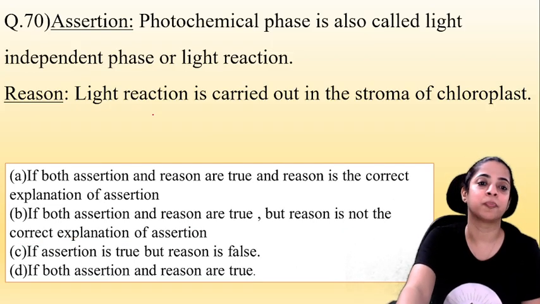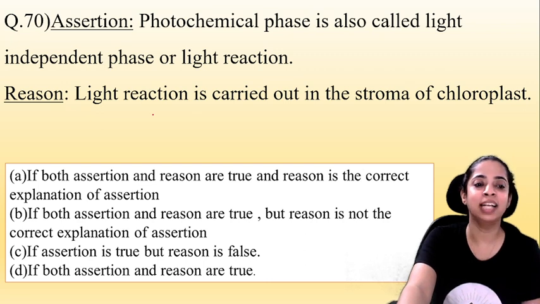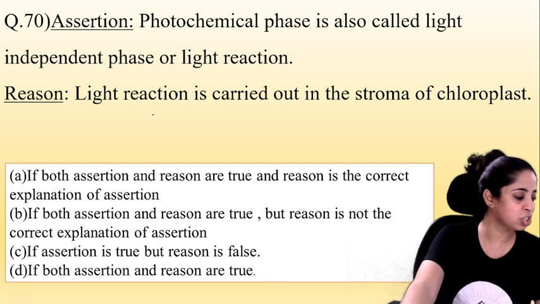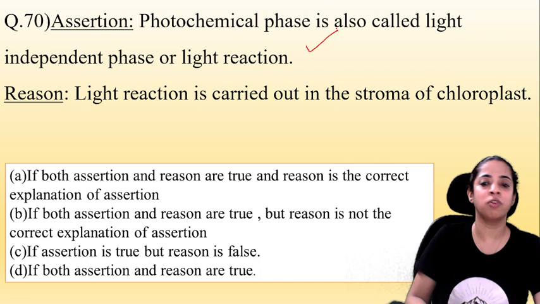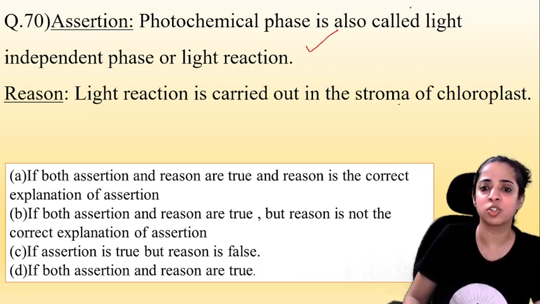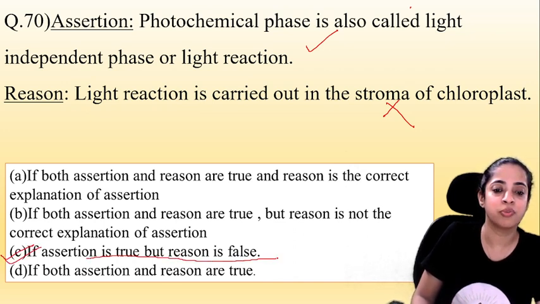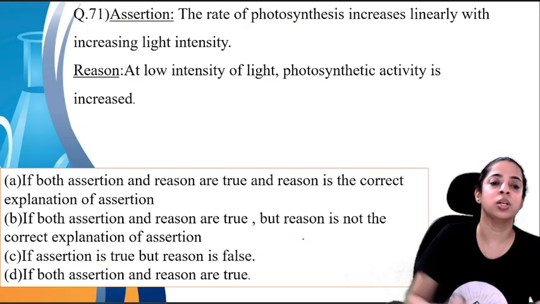Question number 17. Photochemical phase is also called light independent phase or light reaction. Is it true, my dear children? Yes, it is true. Light reaction is carried out in stroma. No, light reaction is not carried out in stroma. It is carried out in grana, right? So this is true, but second is false. So the answer will be C. Assertion is true, but the reason is false. Okay, answer is C. Let's go on to the next question.